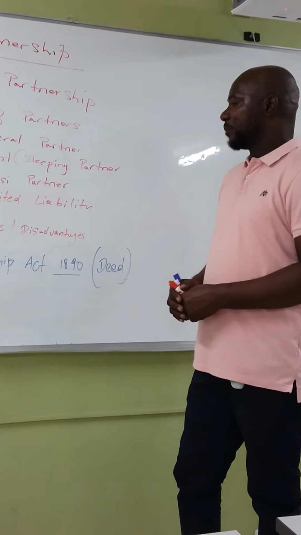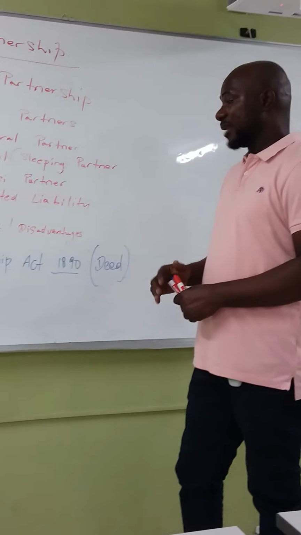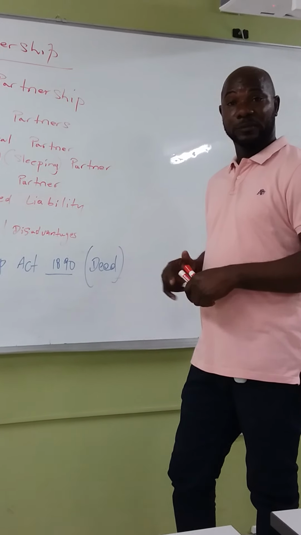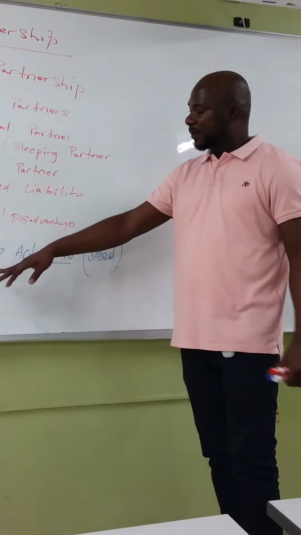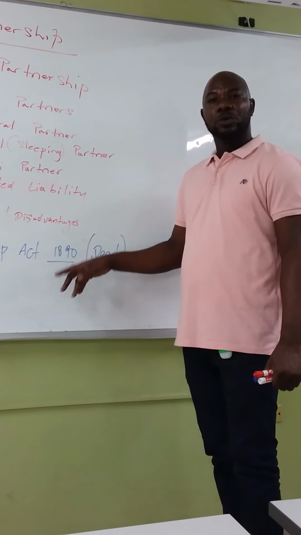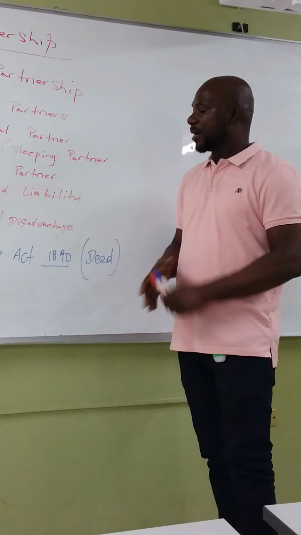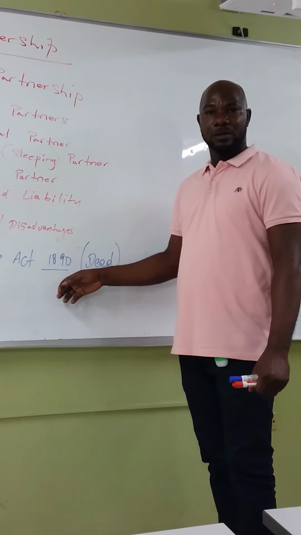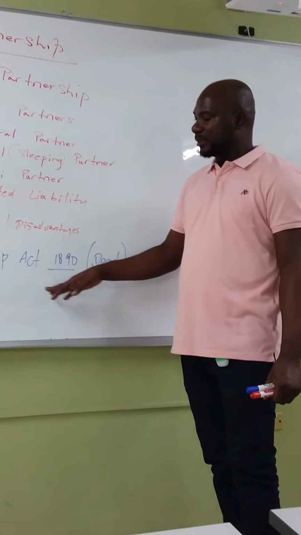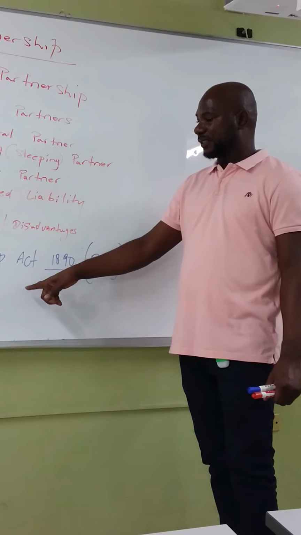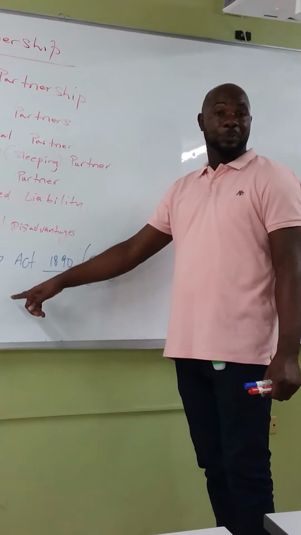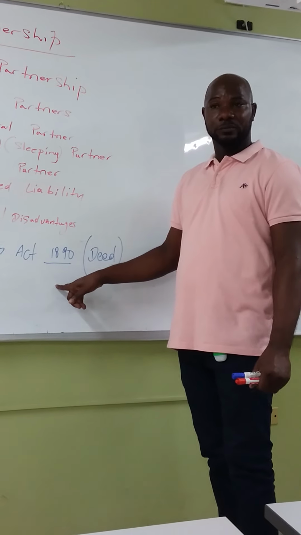Alright. Bear in mind that if ever there's an agreement, irrespective of what the Partnership Act states, once there's an agreement between partners, it will take precedence over the Partnership Act. Now remember, one of the things stated in the Partnership Act is that no salary is supposed to be paid to partners.